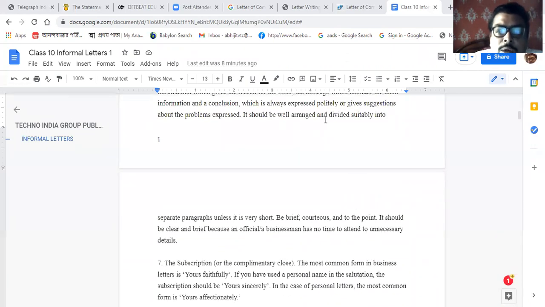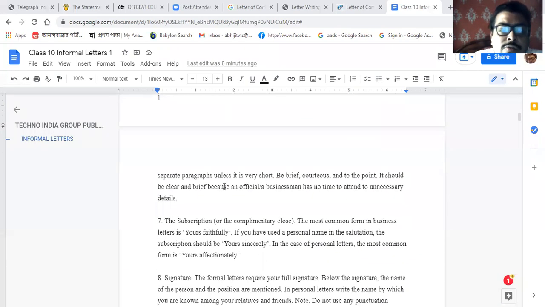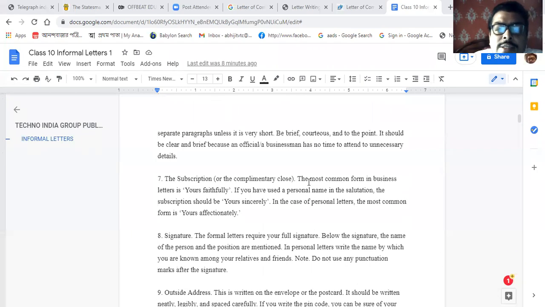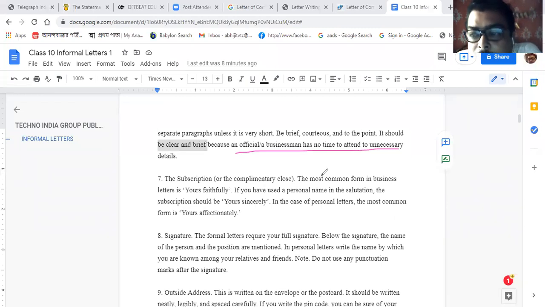Here it should be well arranged and divided suitably into separate paragraphs, unless it is very short. Be brief, courteous, and to the point. It should be clear and brief because an official and businessman has no time to attend to unnecessary details. Please, while writing the letter, avoid writing any story.